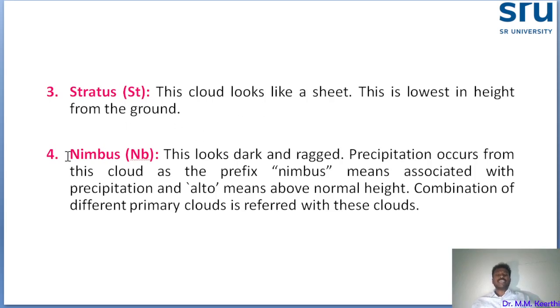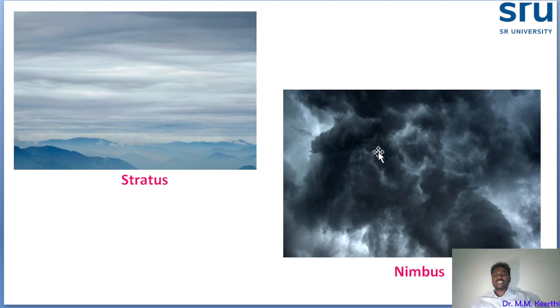And the fourth one is nimbus. It's a very important cloud. It looks dark and ragged. You see this picture, dark and ragged. You will always observe this type of cloud when the rainfall is about to start. Whenever this type of cloud is there, our farmers will tell, okay, now rainfall will come.